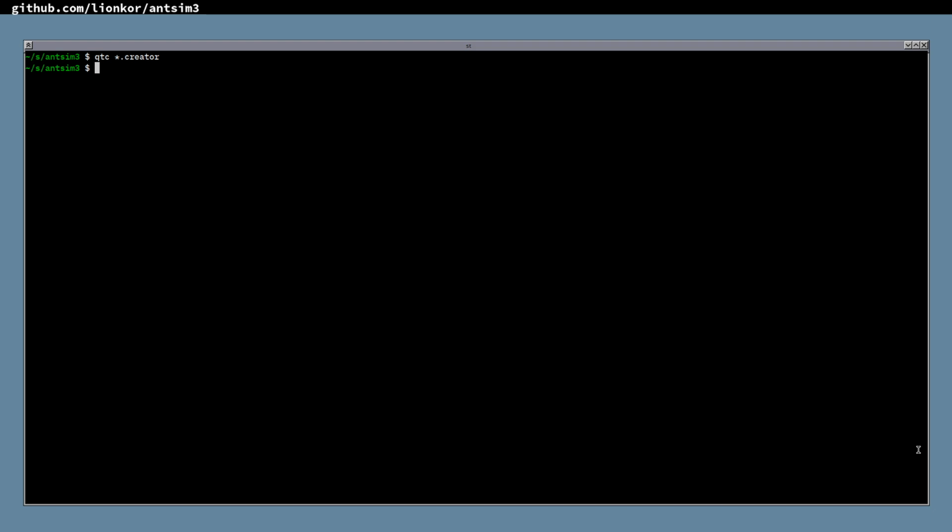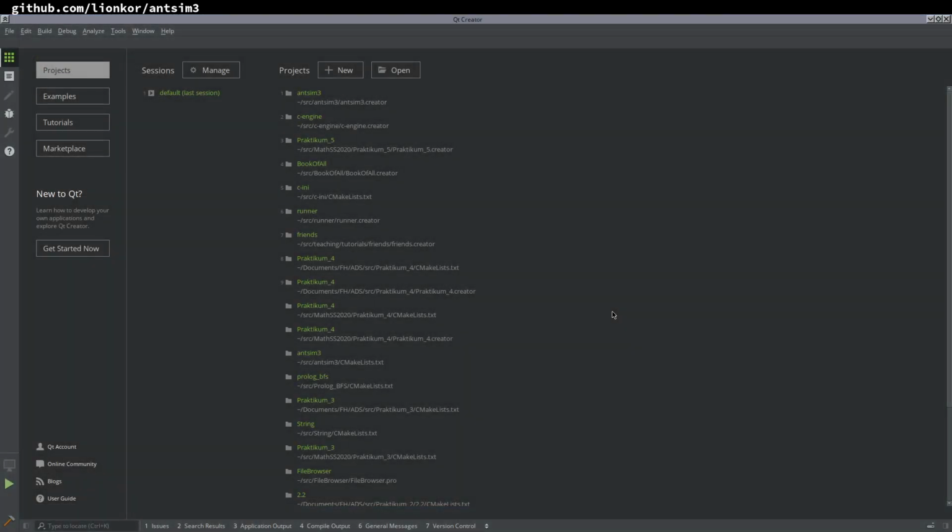Let's open Qt Creator because I'm not about to program in Vim. I mean, I like Vim, but for big projects, no, thank you. I would rather use something that I know better, let's say. Okay, and there's a whole lot of stuff still loading, so just wait for that.